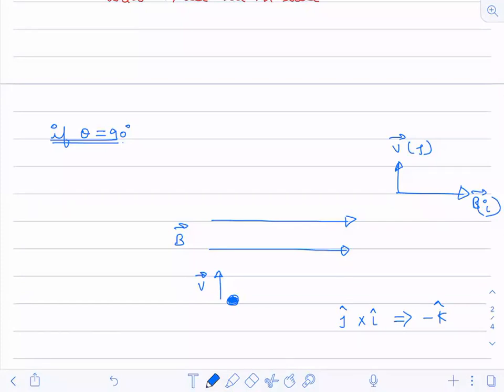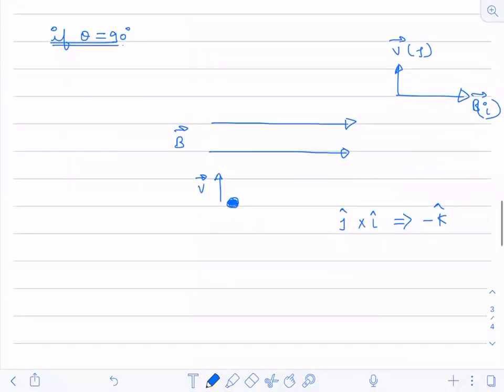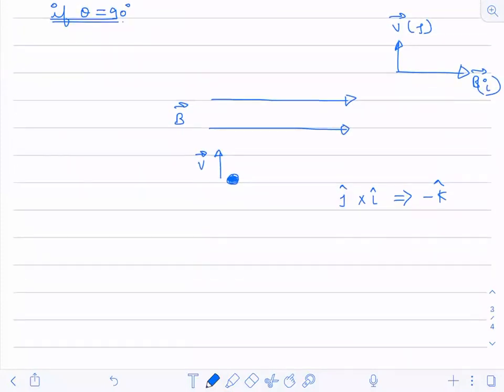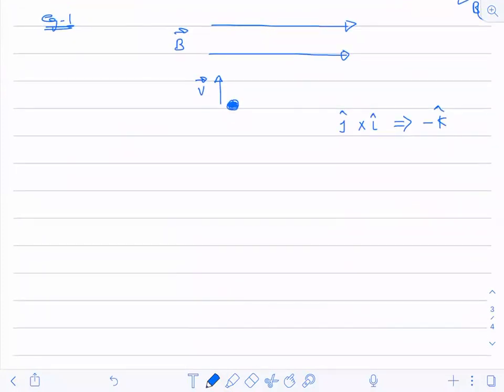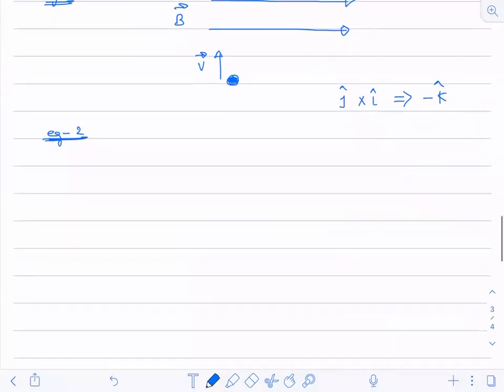I'll take another example for better visualization. Suppose this is example number 1; with example number 2 it will be much clearer. I'll try to show the direction in the plane of the screen.